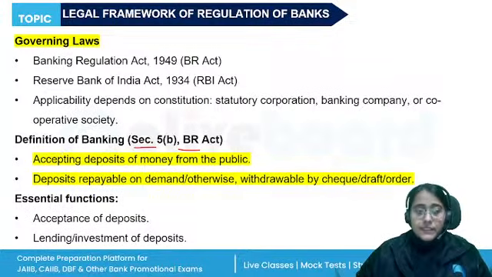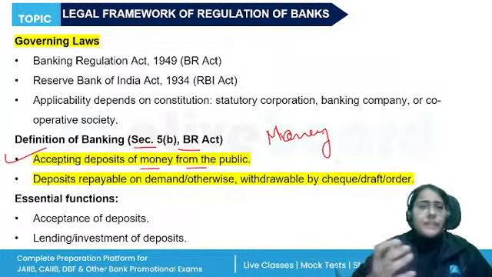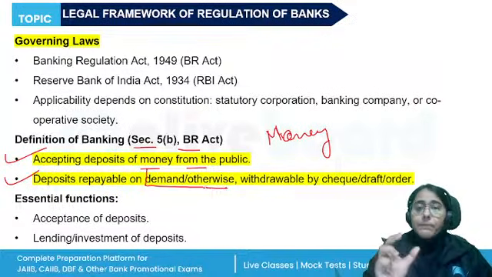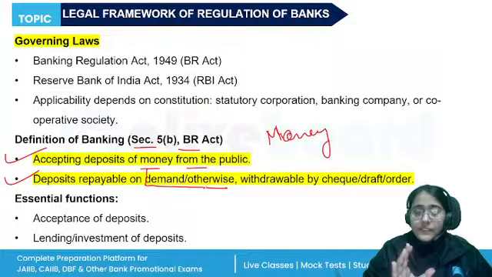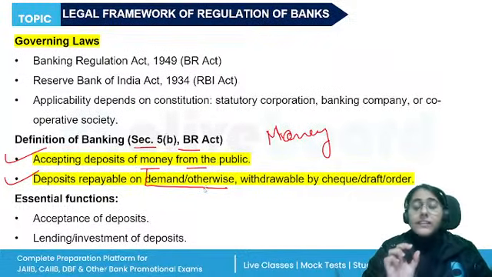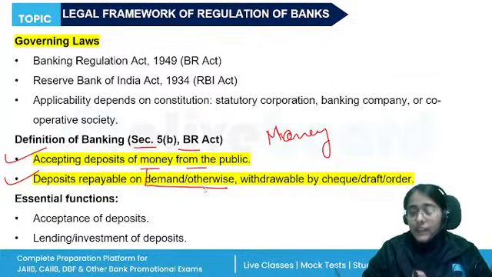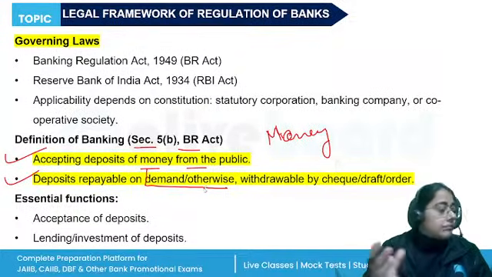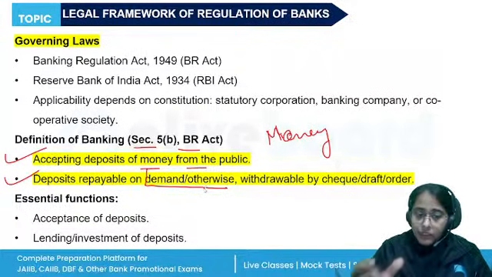Two things are compulsory: accepting deposits of money from the public. Only money deposits are accepted. Any goods cannot be accepted by the banks. Then these deposits should be repayable on demand or otherwise. These deposits can be demand deposits or time deposits. Banks are the only entities that are allowed to accept demand deposits. They can be withdrawable by cheque, draft, or any other manner, like electronically also.